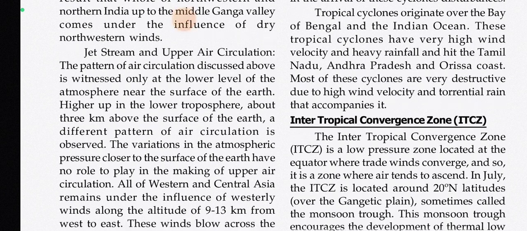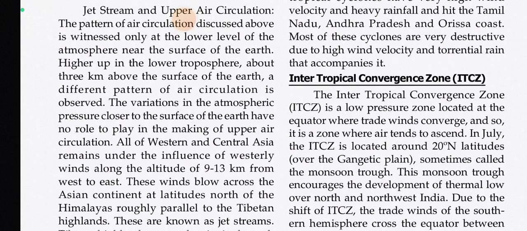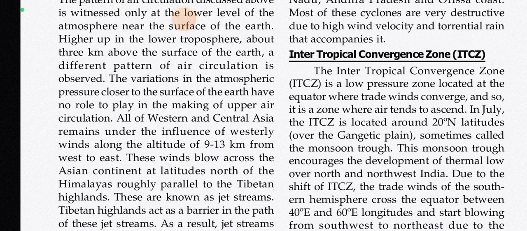Jet stream and upper air circulation. The pattern of air circulation discussed above is witnessed only at the lower level of the atmosphere near the surface of the earth. Higher up in the lower troposphere, about 3 km above the surface of the earth, a different pattern of air circulation is observed. The variations in the atmospheric pressure closer to the surface of the earth have no role to play in the making of upper air circulation. All of western and central Asia remains under the influence of westerly winds along the altitude of 9 to 13 km from west to east.